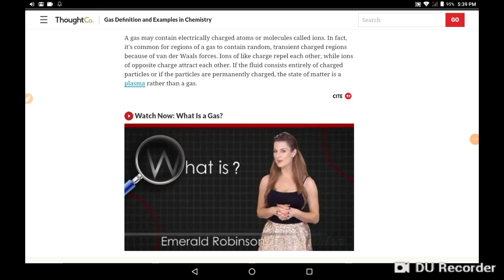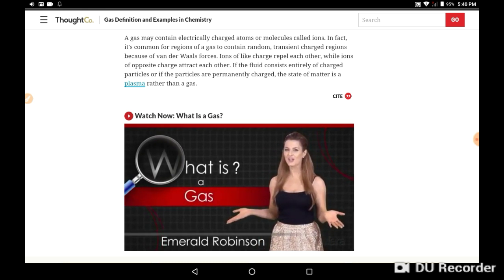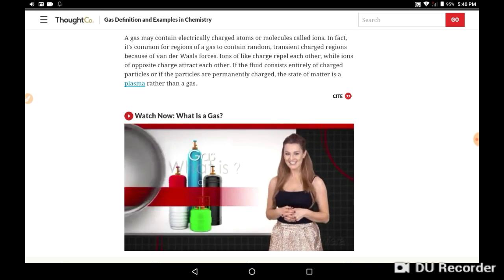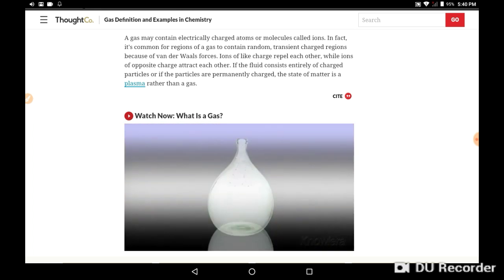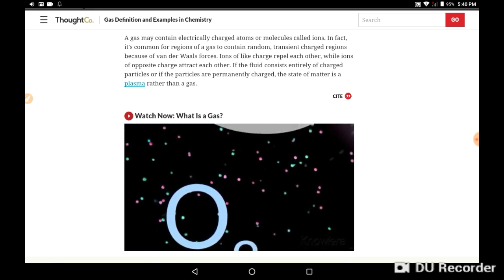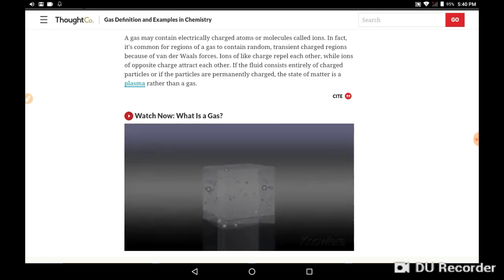Hi, I'm Emerald Robinson, and in this What Is video, we're going to investigate the state of matter called a gas. Gases are materials that have no definite volume and no specific shape. In other words, gases can easily flow into and take the shape of a container and will expand, redistributing themselves to evenly fill that container. Although there are many types of gases, there are a few characteristics that they have in common.